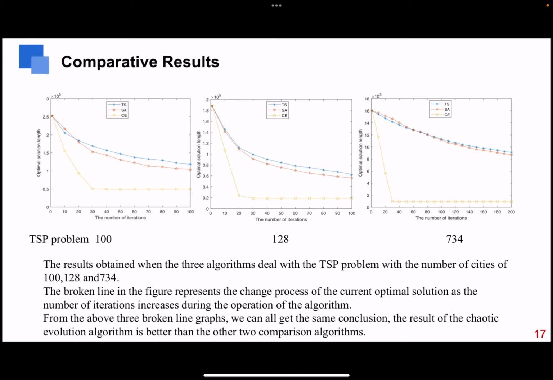The results obtained when the three algorithms deal with the TSP problem with numbers of cities of 100, 128, and 734. The broken line in the figure represents the change process of the current optimal solution as the number of iterations increases during the operation of the algorithm. From the above three broken line graphs, we can all get the same conclusion. The result of the chaotic evolution algorithm is better than the other two comparison algorithms.